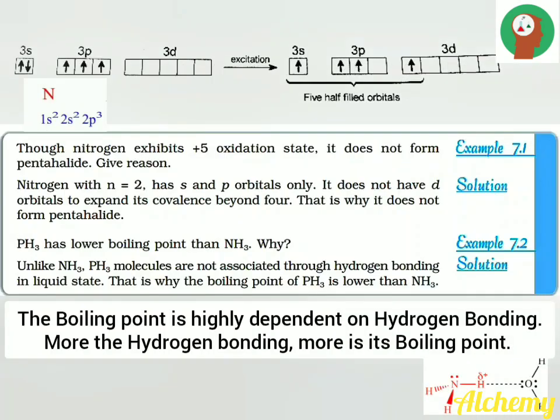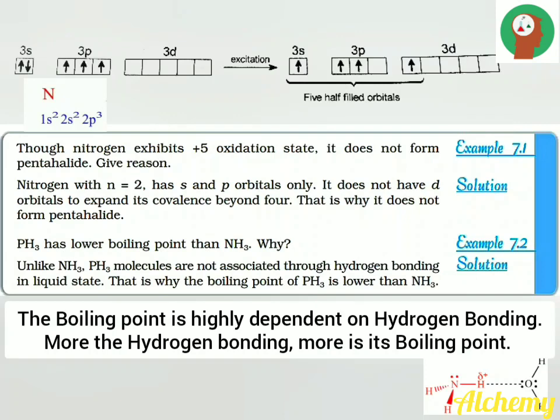Two frequently asked questions are given here. Though nitrogen exhibits +5 oxidation state, it does not form pentahalide. Give reason. Nitrogen, with shell number equal to 2, has only s and p orbitals, that is 2s and 2p. It does not have d orbitals to expand its covalency beyond 4. That is why it does not form pentahalide.